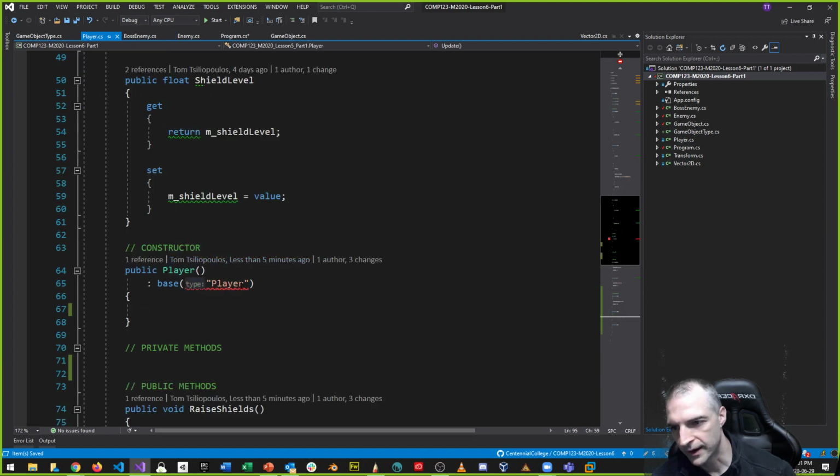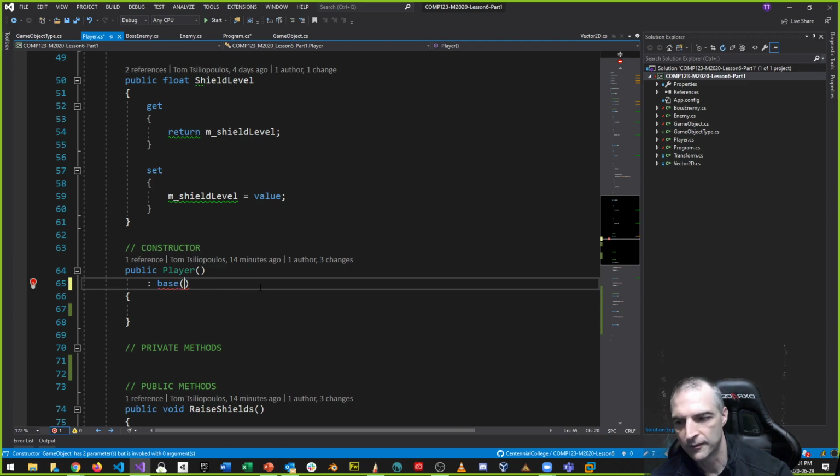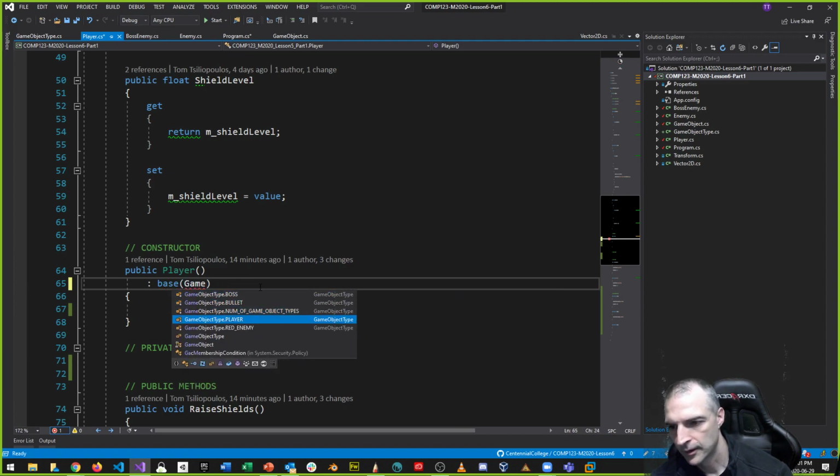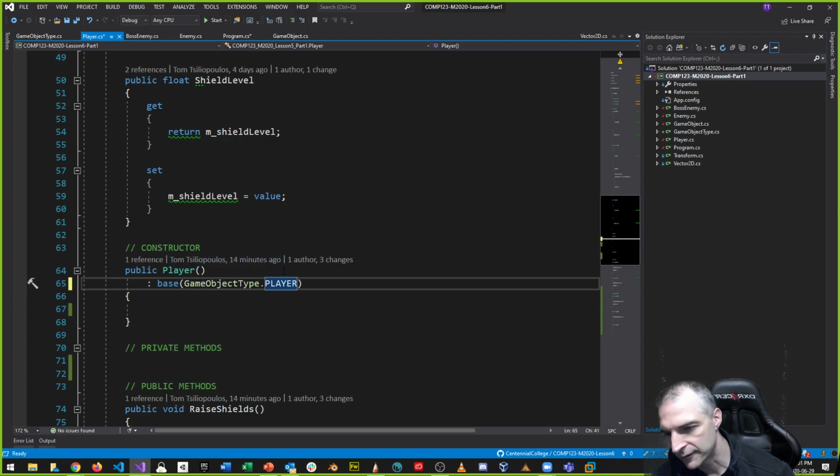Same thing with player. I can't just choose player anymore because that doesn't satisfy the requirements. It has to be game object type player, right? So that gives me a pull down to select, which is a better way of doing things than me typing everything manually.